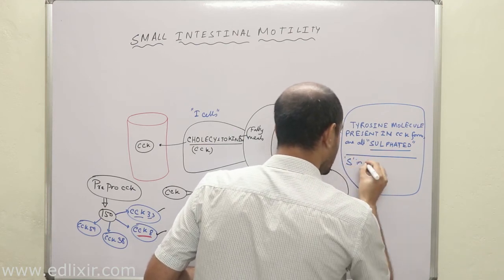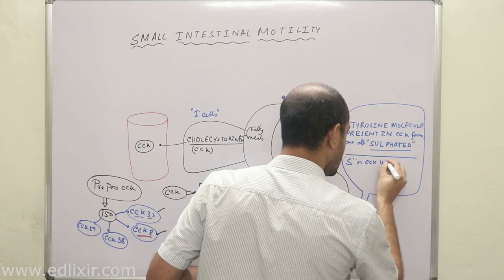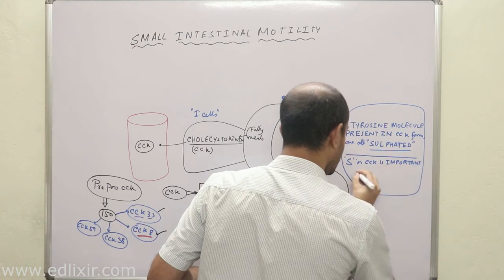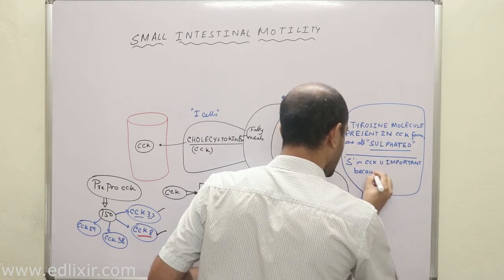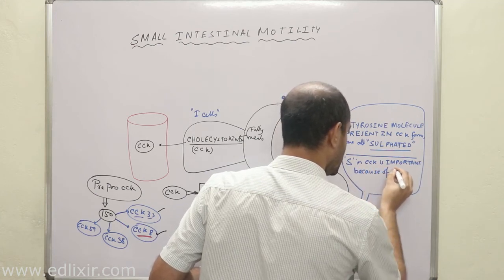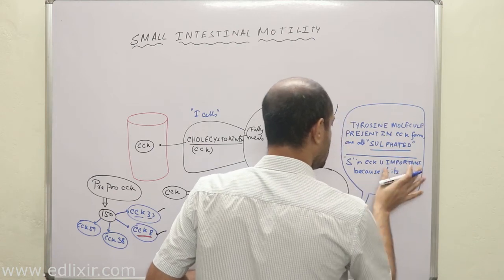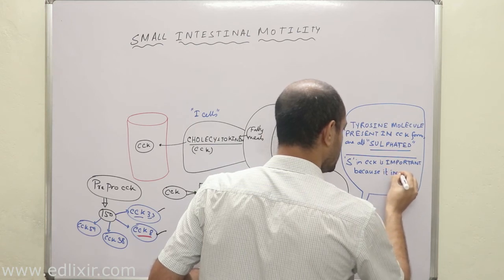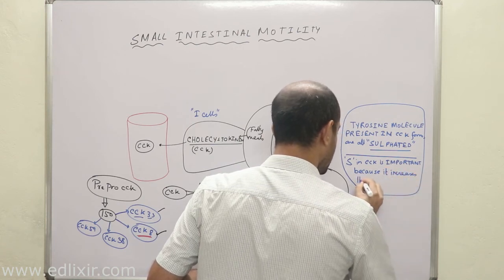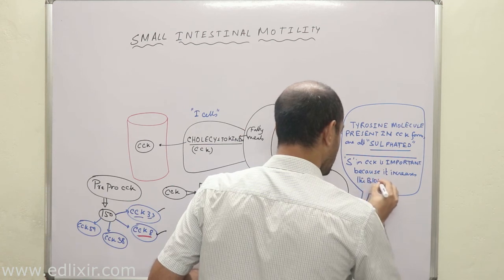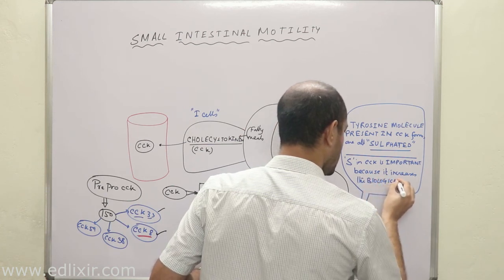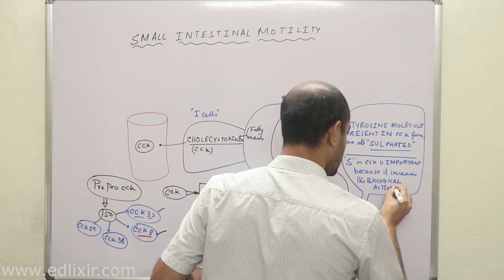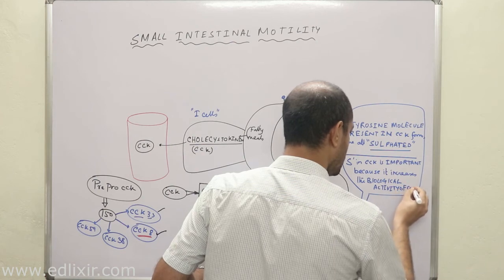Sulfur in CCK is important because it increases the biological activity of CCK.